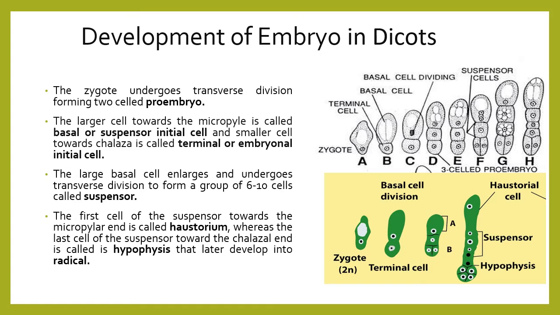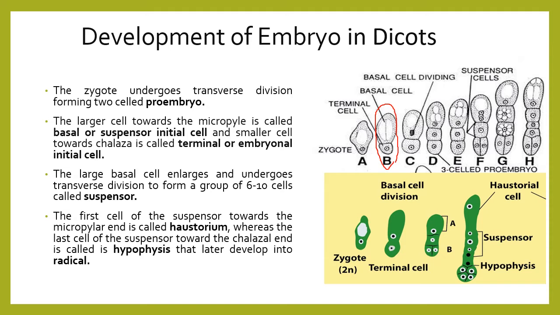You can see the diagram A to B. A is the zygote, and after transverse division, you can see the two-cell structure is formed, that is diagram B. Such a two-celled structure is called pro-embryo.